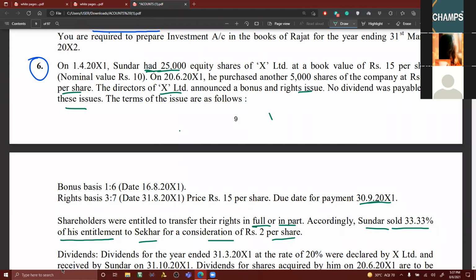We had discussion on pre-acquisition dividend and post-acquisition dividend. You remember that we had discussion on these 2 points. What is pre-acquisition dividend? What is the meaning of pre-acquisition dividend? Before purchase dividend accrued.